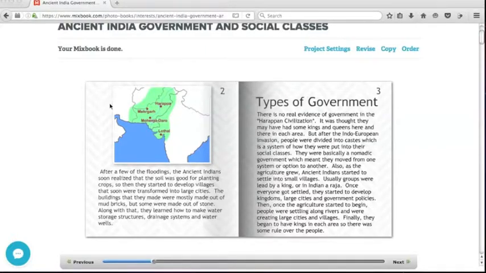Also, as agriculture grew, ancient Indians started to settle into small villages. Usually groups were led by a king, or in Indian, a Raja. Once everyone got settled, they started to develop kingdoms, large cities, and government policies. Then, once agriculture began, people were settling along rivers and creating large cities and villages. Finally, they began to have kings in each area so there was some control over the people.